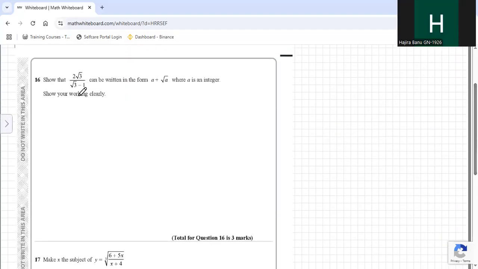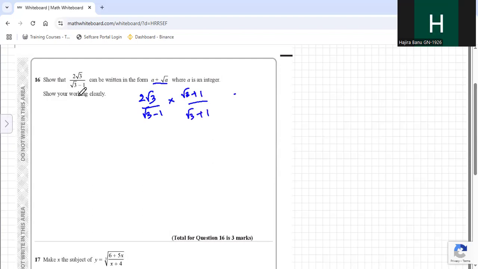So look at this question. Show that 2 root 3 by root 3 minus 1 can be written in the form of this, where a is an integer. Show your working clearly. So these kind of problems, you should always start with rationalizing the denominator. As you can see, there is nothing in the denominator for the answer. So root 3 plus 1 by root 3 plus 1.